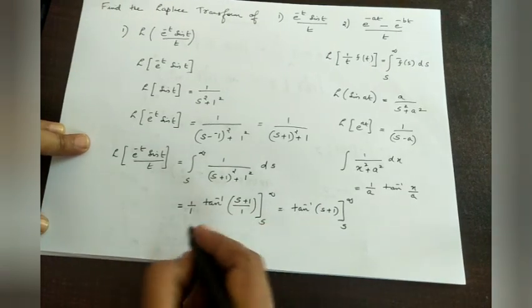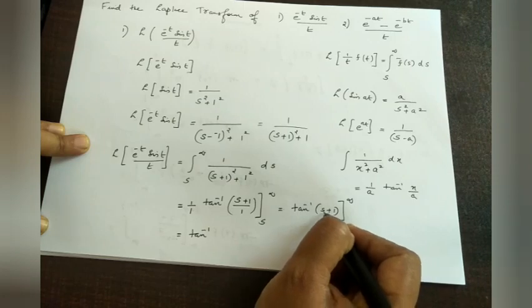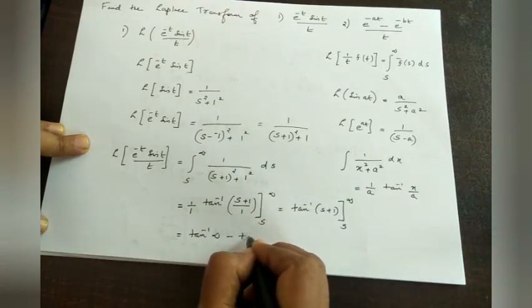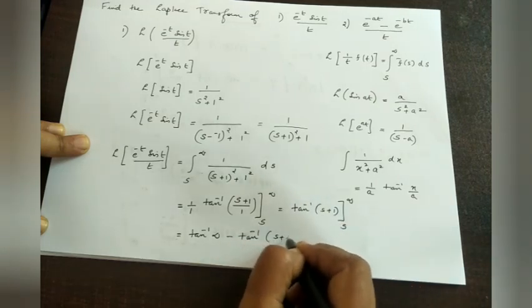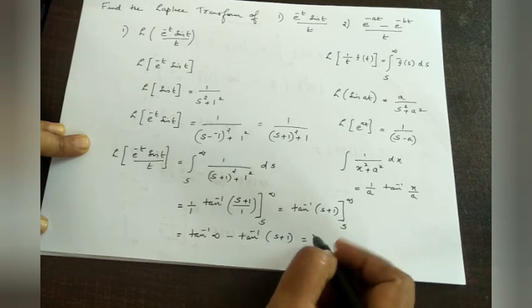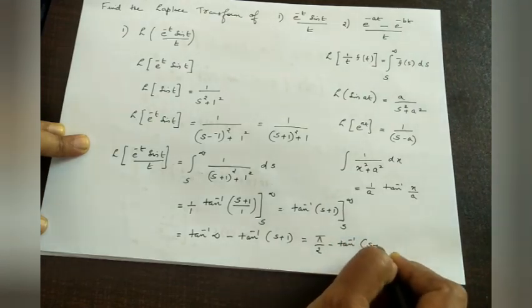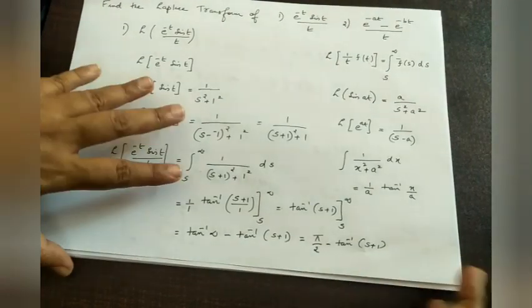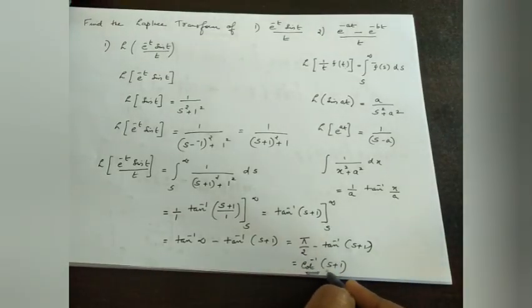Now applying the upper limit, that is tan inverse infinity plus 1, that is infinity itself. Then minus lower limit, that is tan inverse, again applying to s itself, therefore s plus 1. Now tan inverse infinity, as we already know, is pi by 2, minus tan inverse s plus 1. What is 90 minus tan inverse s plus 1? That is cot, which is equal to cot inverse s plus 1.